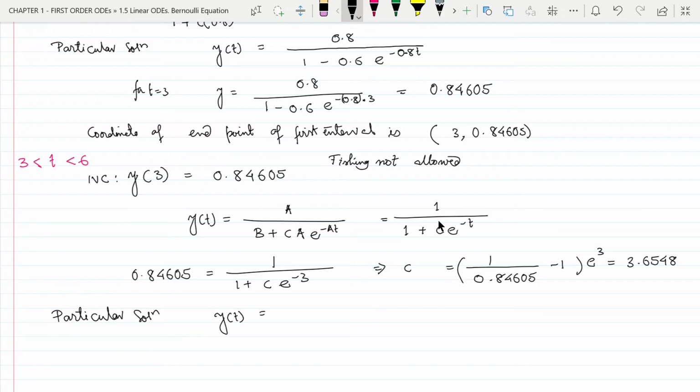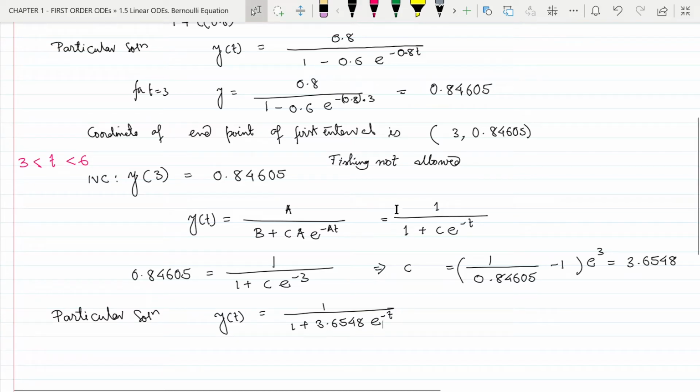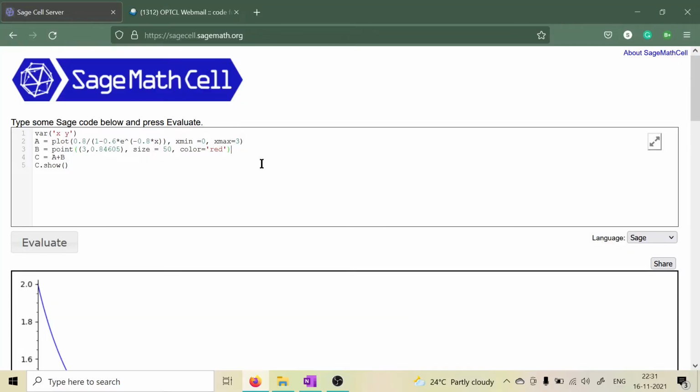t equal to 1 by 1 plus 3.6548 e to the power minus t by putting the value of c in this equation. Now, we have obtained the equation of the graph for the second interval. So we can plot this now using SageMath. In SageMath, we are going to use this same command with a little bit of changes to plot the graph of the second interval. So we will copy it and paste.